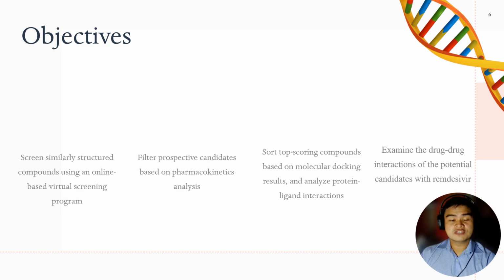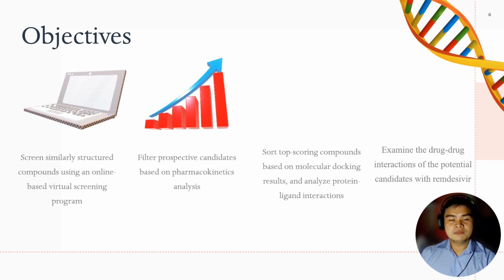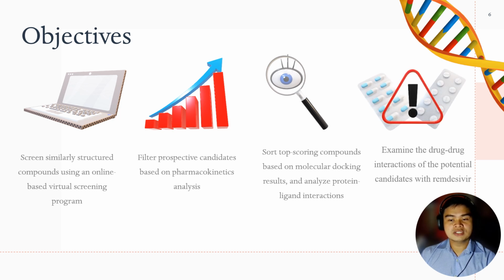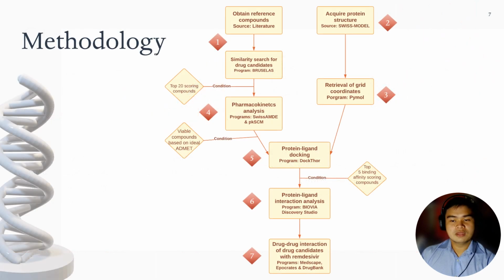The objectives are as follows. First, to screen similarly structured compounds using an online-based virtual screening program, and filter prospective candidates based on pharmacokinetics analysis; to sort top-scoring compounds based on molecular docking results and analyze protein-ligand interactions; and finally, to examine drug-drug interactions of the potential candidates with remdesivir. The methodology consists of steps taken to accomplish this study, and this figure summarizes the overall methods.